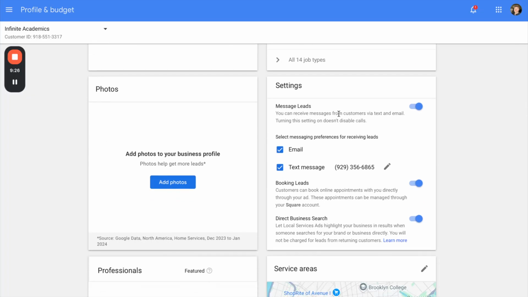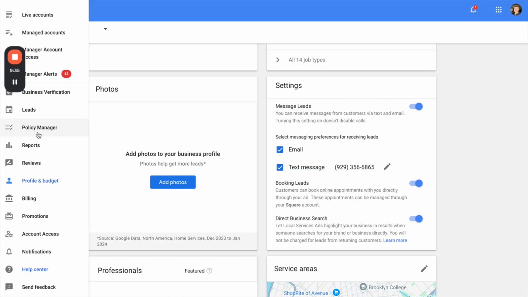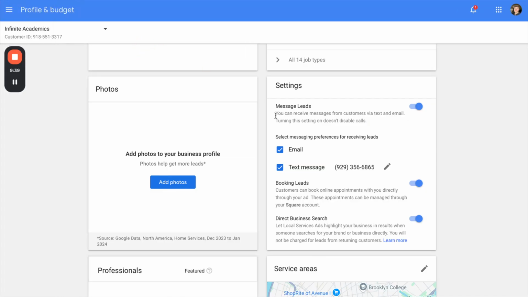Now, settings. This is how your leads come in. Message leads will come in through here, where you actually have to monitor. I think it'll be in the leads tab. You can actually have live chats and messages with them. That's great if you have someone at the computer who can keep this open. The notifications do go to your phone, but there is no phone app. So I recommend enabling this if you have a receptionist or someone who can reply to messages.